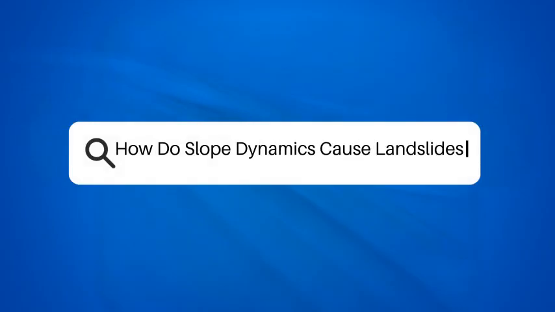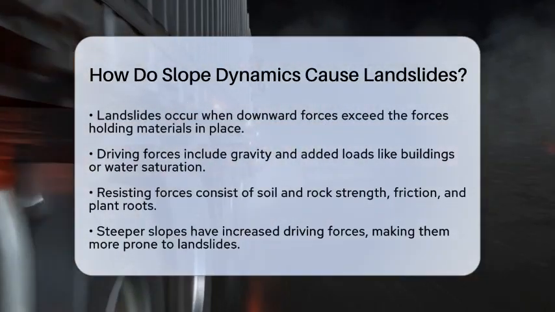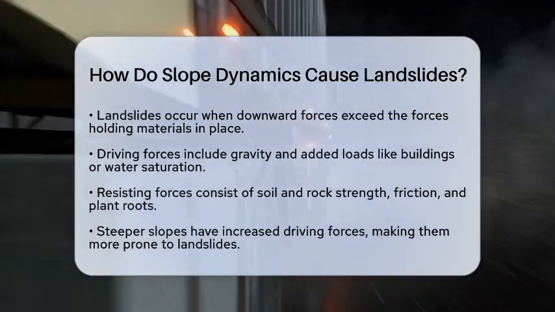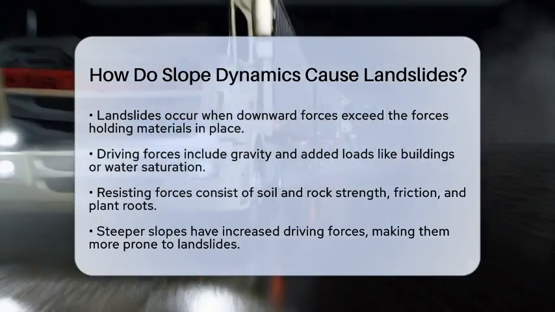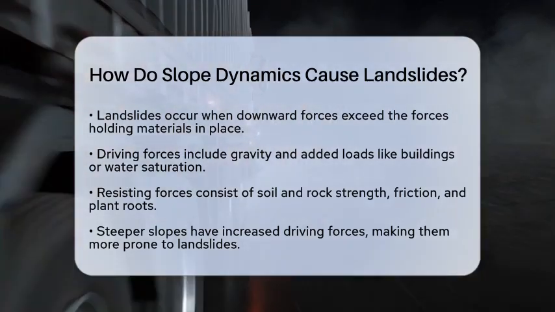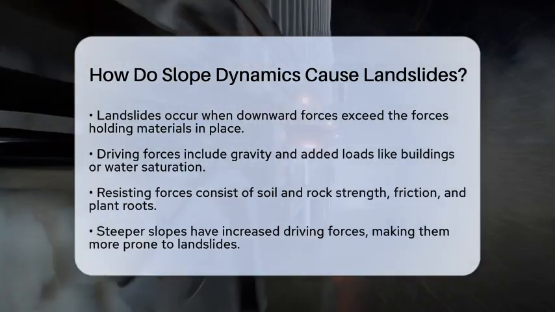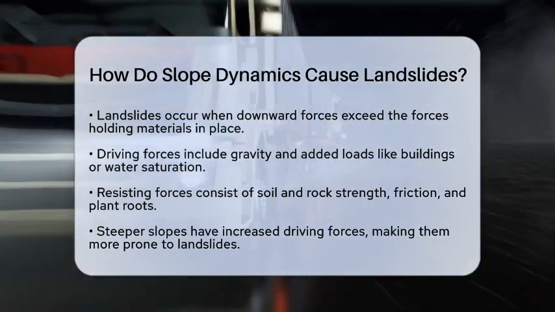How do slope dynamics cause landslides? Have you ever wondered what makes a hillside suddenly give way, sending rocks and soil tumbling down? This phenomenon is known as a landslide, and it happens when the forces pushing materials down a slope become stronger than the forces holding them in place. Let's break down how slope dynamics play a key role in this process.